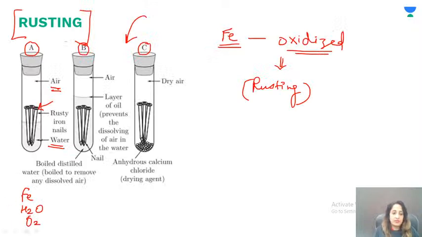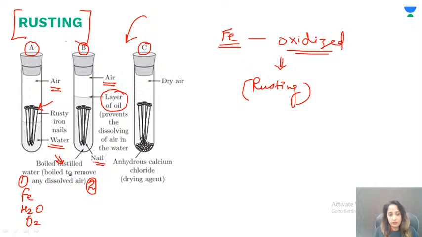And in tube number 2, what do we have? We have air, okay, but we have a layer of oil on top of that. And here the nails are already there and water is there. So we have boiled water.